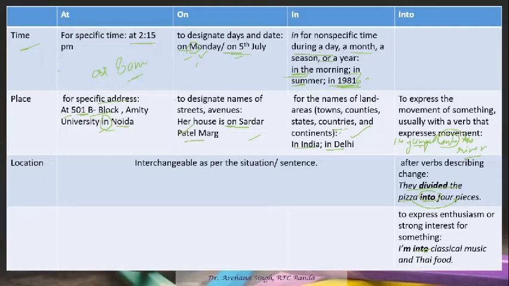Now one more thing that you need to understand is that whenever we have the word enter, if it is used in verb form, then it doesn't require any preposition. No preposition.